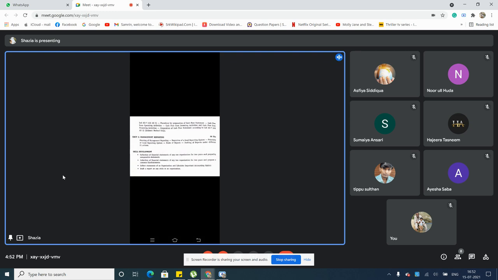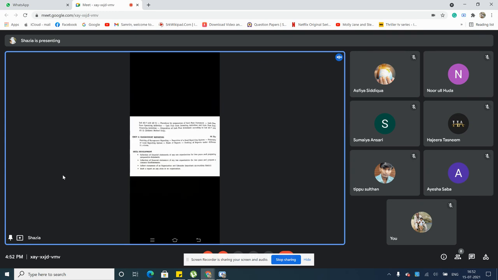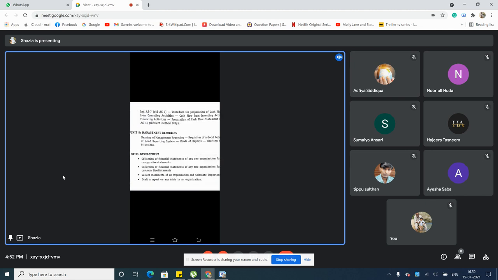Okay, so here you'll be studying cash flow from operating activities, cash flow from investing activities, and cash flow from financing activities. Then preparation of cash flow statement according to the Indian accounting standards. You have seen the old one and also the indirect method. So even this has a format. So when I provide the format, after the format you can follow up the problems.